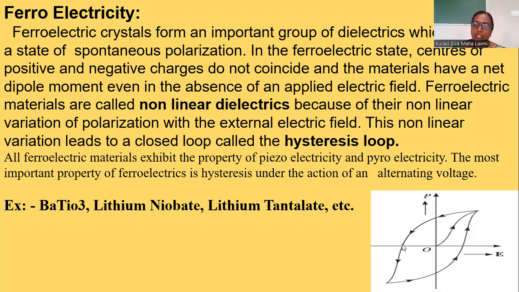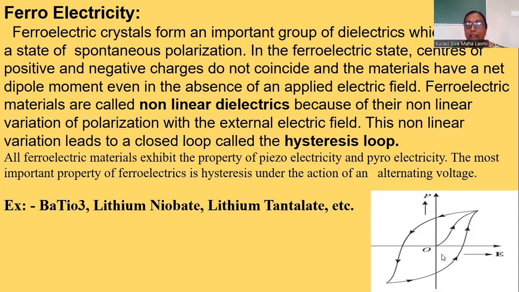When we increase the negative electric field, the polarization becomes zero, and at this point the polarization totally vanishes. So this electric field is known as coercivity.